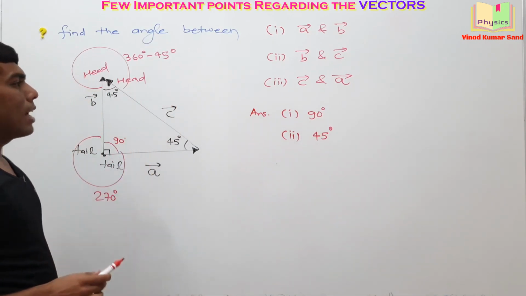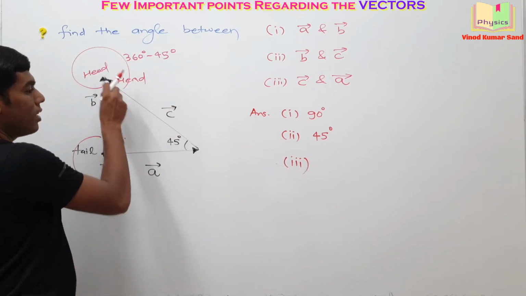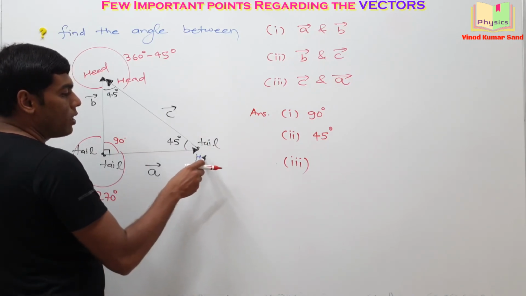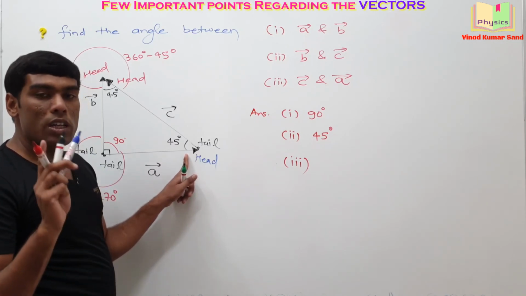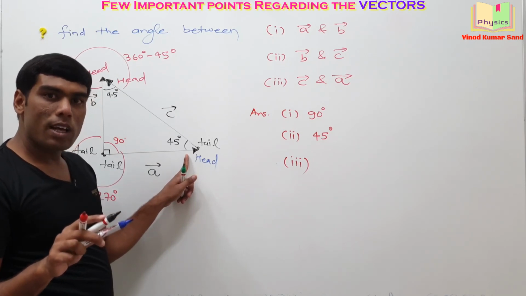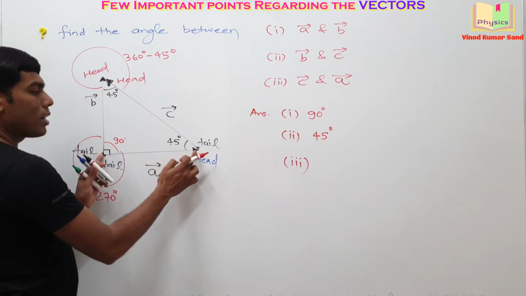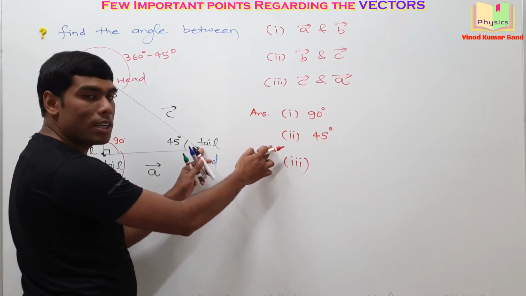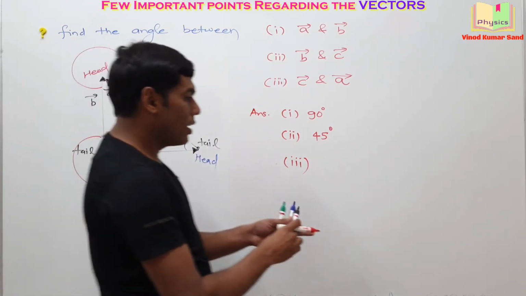Okay. Last part, the angle between C vector and A vector. Here is the tail of the C vector and here is the head of the A vector. Can we take up this angle? No. We need to do the displacement. So either their tails must meet or their heads must meet. So what I am doing, this A vector, I'll displace parallel like this, so the tail of the A vector will meet with the tail of the C vector. I am making the diagram here.